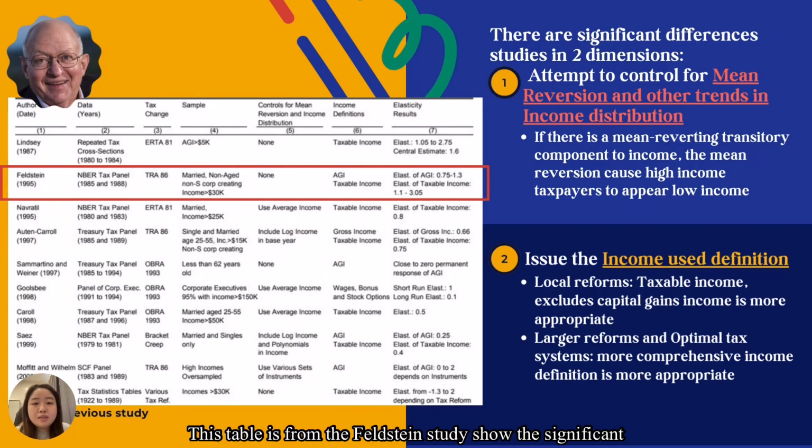This table is from the Feldstein study. It showed significant disagreement on the appropriate elasticity estimate, ranging from 0 to 0.8, but there are significant differences across the studies on two dimensions. First is how the study attempts to control for mean reversion and other trends in income distribution. Some studies recognize the mean reversion problem, while others suggest a new problem: causing high income taxpayers to appear low income if there is a mean reverting transitory component to income.